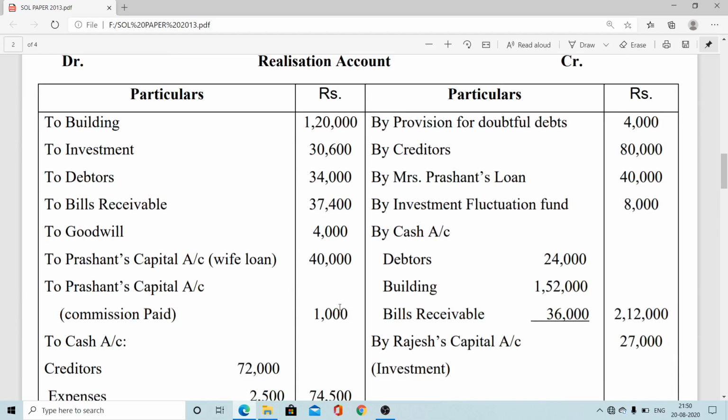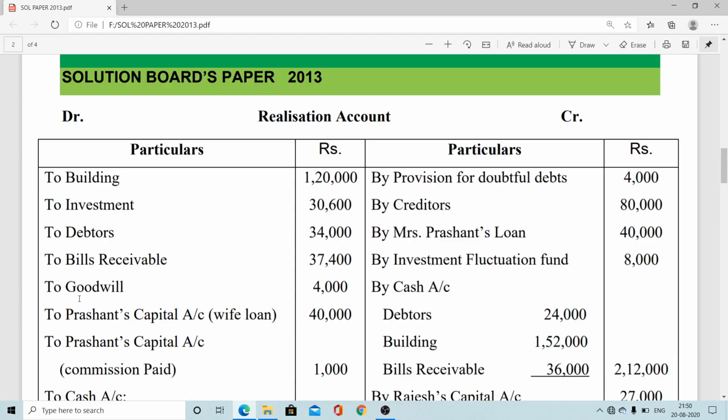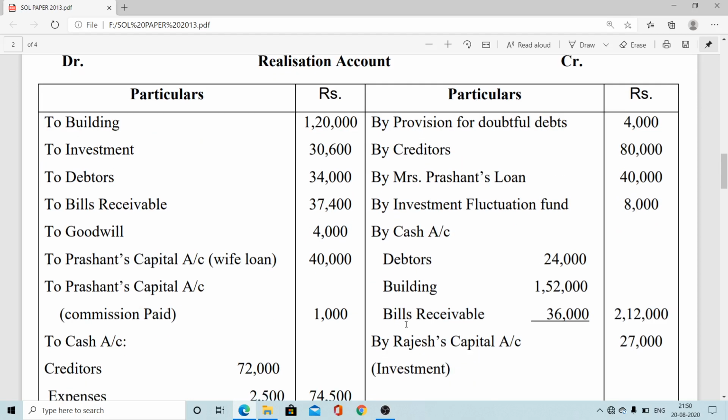While making the realization account, one thing you have to see regarding goodwill: nothing is mentioned here. As per the rule of the Partnership Act, if nothing is mentioned regarding the recovery of any particular asset, it is assumed that the asset value is zero. So there is no need to show goodwill at any value; we just ignore that part.